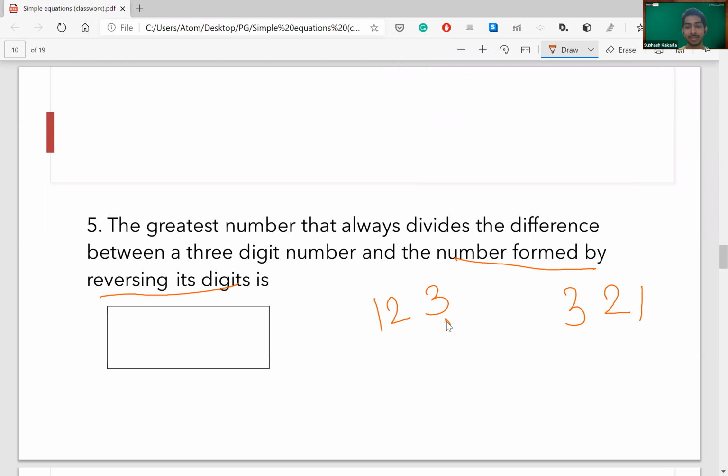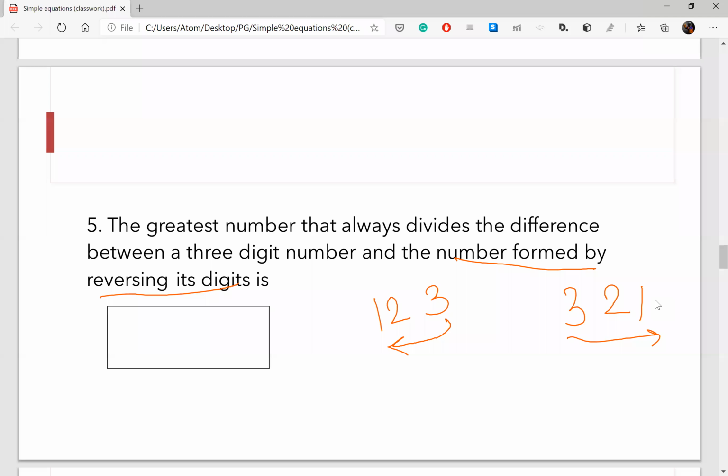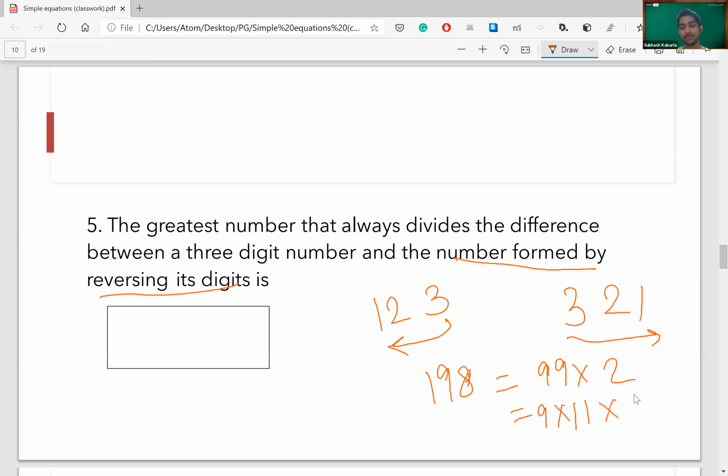Now 321 minus 123 is 198. And if I factorize 198, I get 99 into 2, which is 9 into 11 into 2.